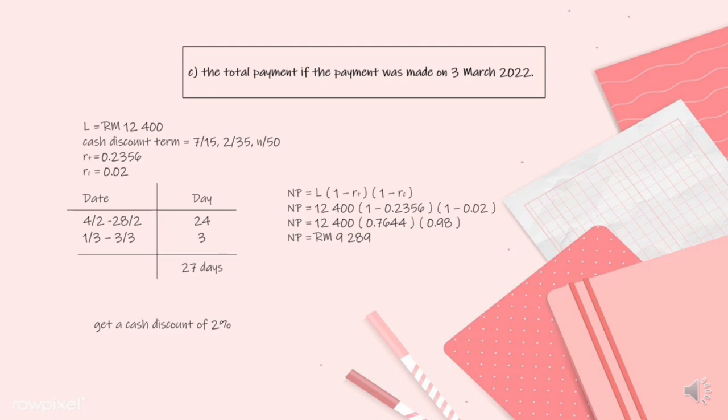So the formula that we use is NP equals L open bracket 1 minus RT close bracket, then open bracket 1 minus RC close bracket. Then the calculation is NP equals 12,400 open bracket 1 minus 0.2356 close bracket, then open bracket 1 minus 0.02 close bracket. So the answer for the total payment is RM9,289.